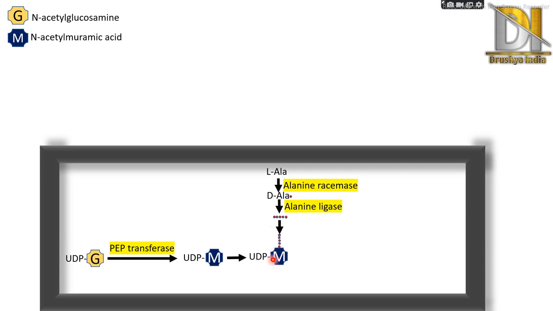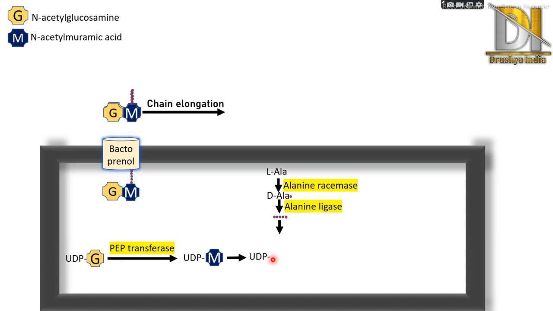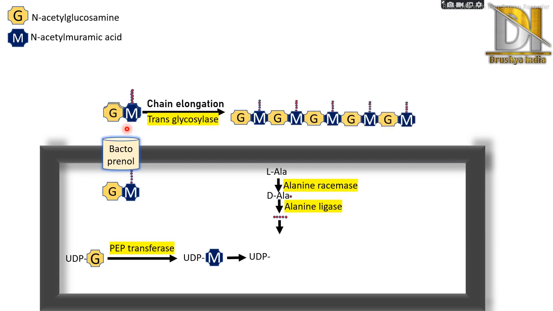Now this UDPM with pentapeptide binds to UDPG present in the bacterial cell, and with the help of bactoprenol, it is transported outside, where in the presence of the enzyme transglycosylase, it undergoes chain elongation, which means G and M. Here G and M is one subunit, which further undergoes elongation to form multiple subunits, just like this. Here first, then second, then third, fourth, fifth, and so on.